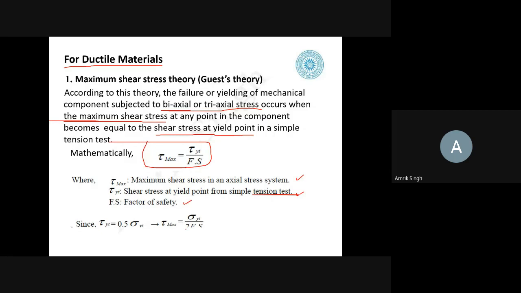So we take tau max is equal to sigma yt upon 2, because we have put tau yt is equal to 0.5 sigma yt, or you can write it here as sigma yt divided by 0.5. Okay, so it is 2.